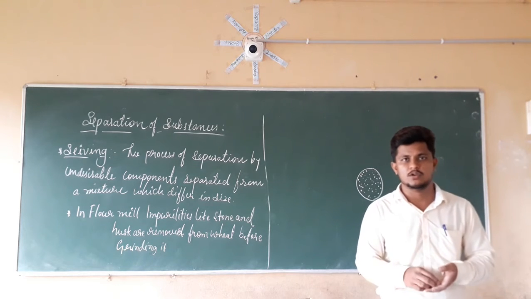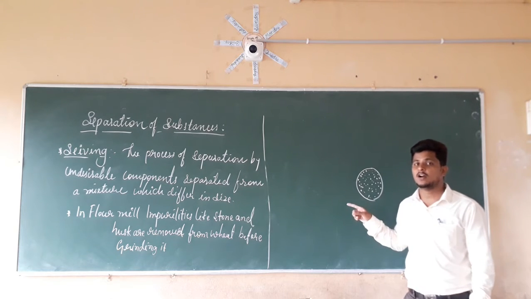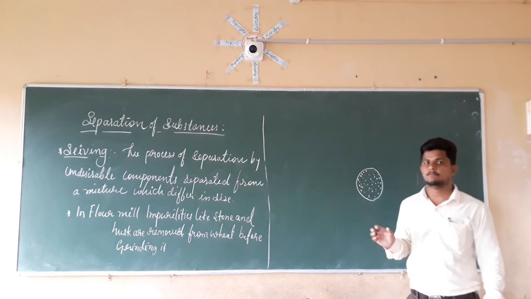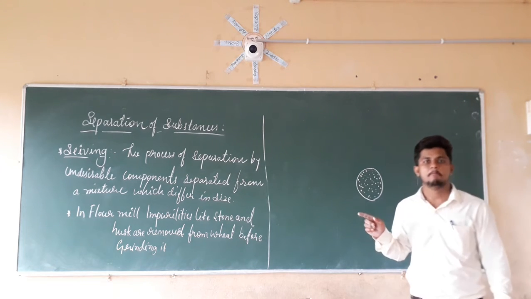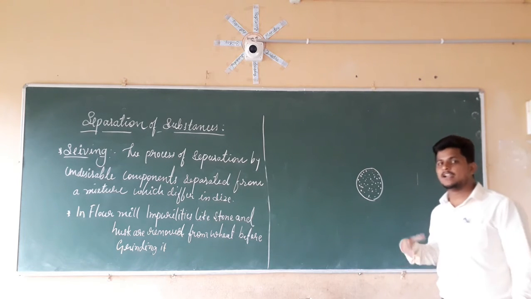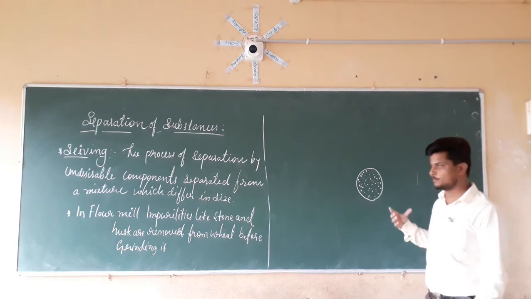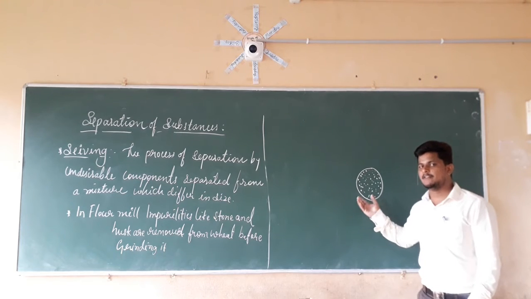It is the sieving method of separation. So in the sieving method of separation, what are we doing here? We are taking the size of the particles. The different sizes of the impurities which are present in the mixture are separated by the sieving.